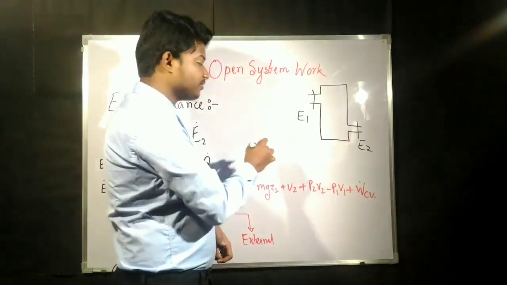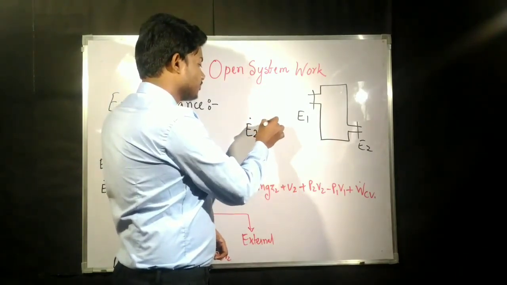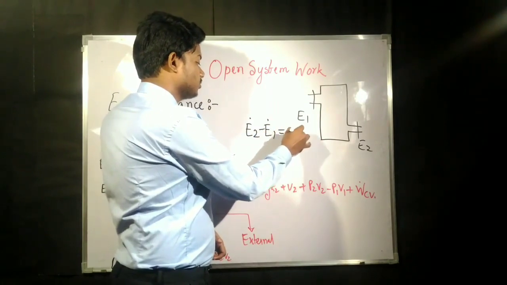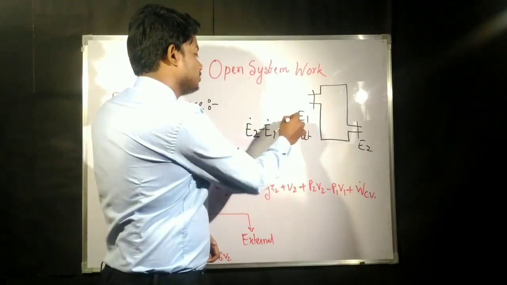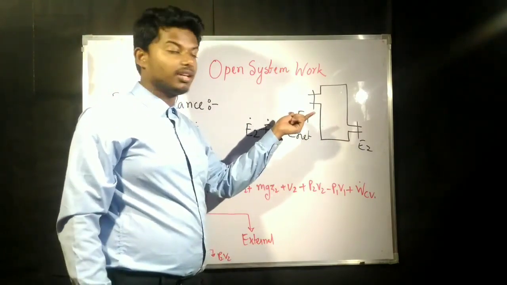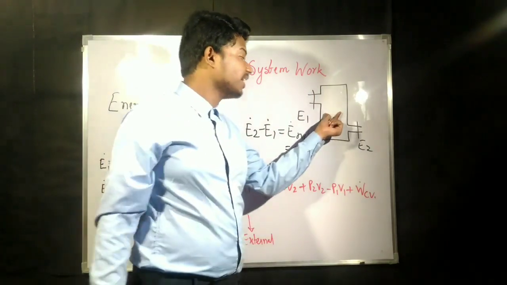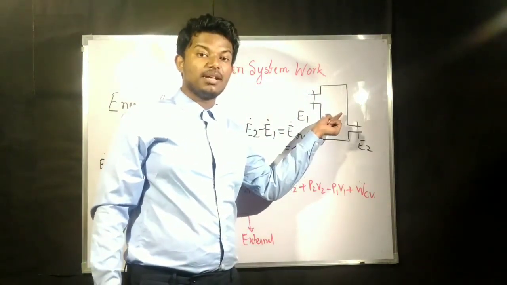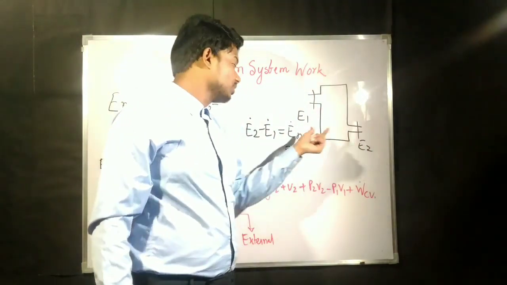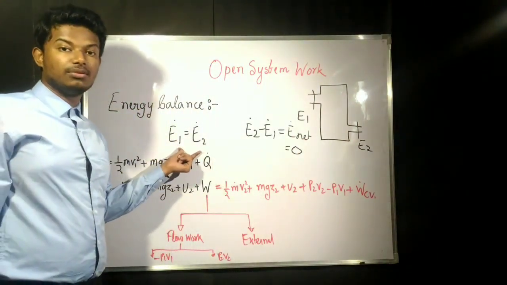Net rate of energy transfer. So the rate of energy transfer is going to be, that means the net rate of energy transfer is going to be this minus this one. This must be equal to 0 because the energy, that is the property of the system, must not change with time. For this reason E1 is equal to E2.